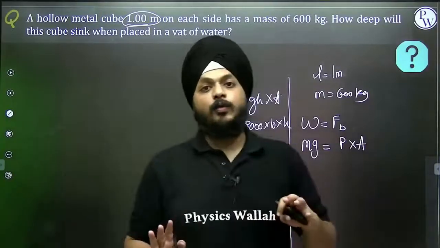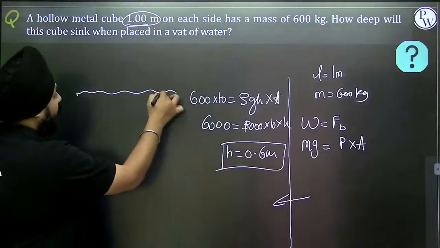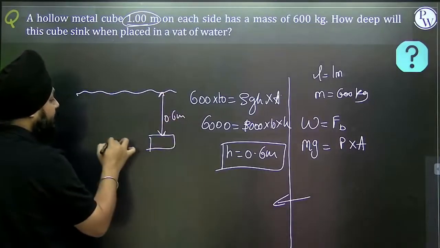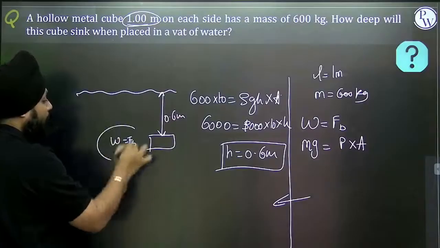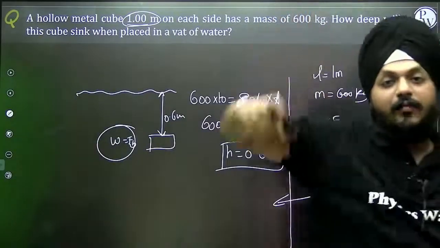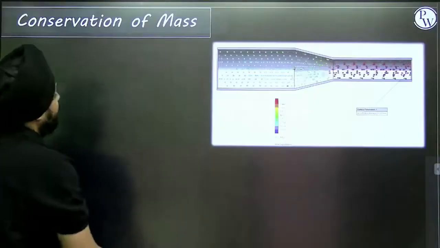Maximum it can sink up to 0.6 meter. Suppose this is the water level, at the depth of 0.6 meter, the weight is balanced by its buoyant force. Beyond this, the object will sink. So this is what all the Archimedes principle is.